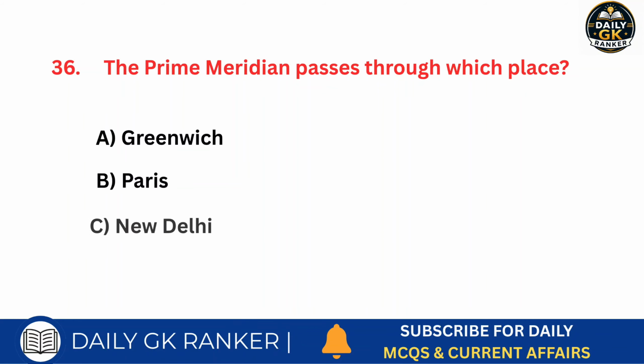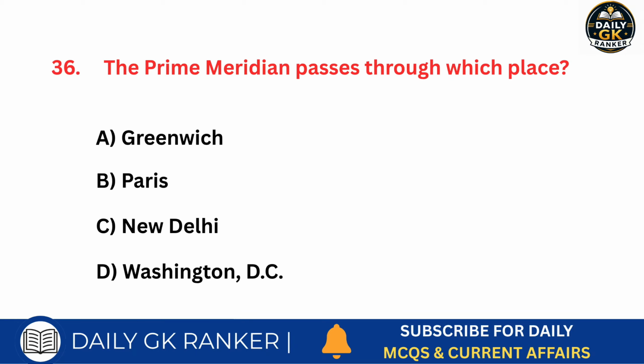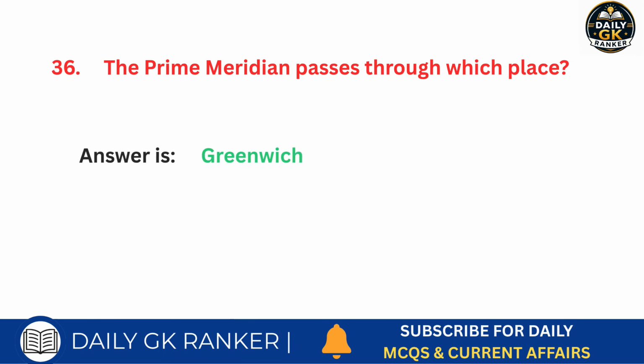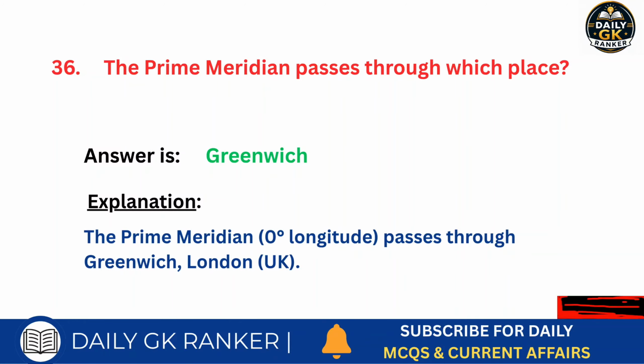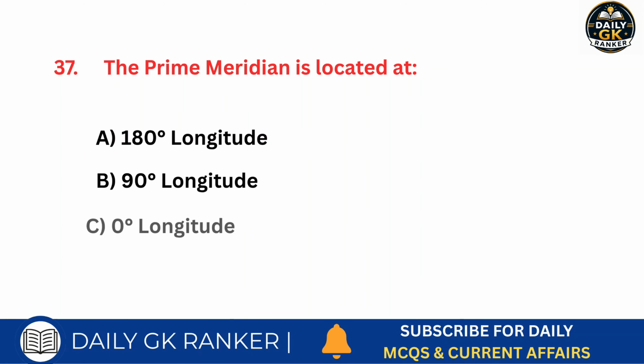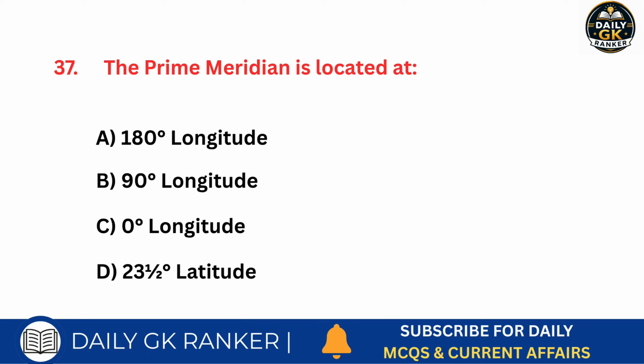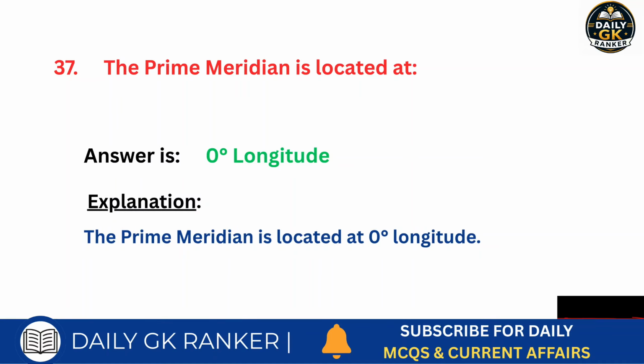The prime meridian passes through which place? Answer is Greenwich. The prime meridian is located at. Answer is 0 degrees longitude.